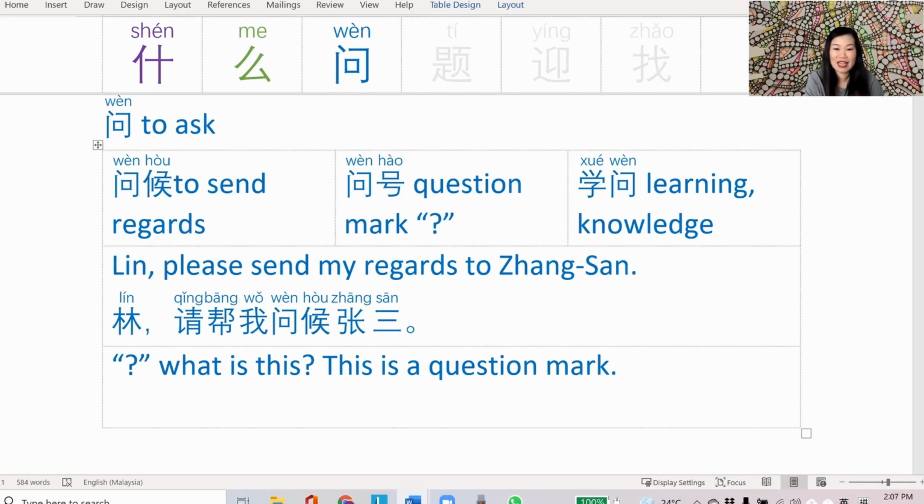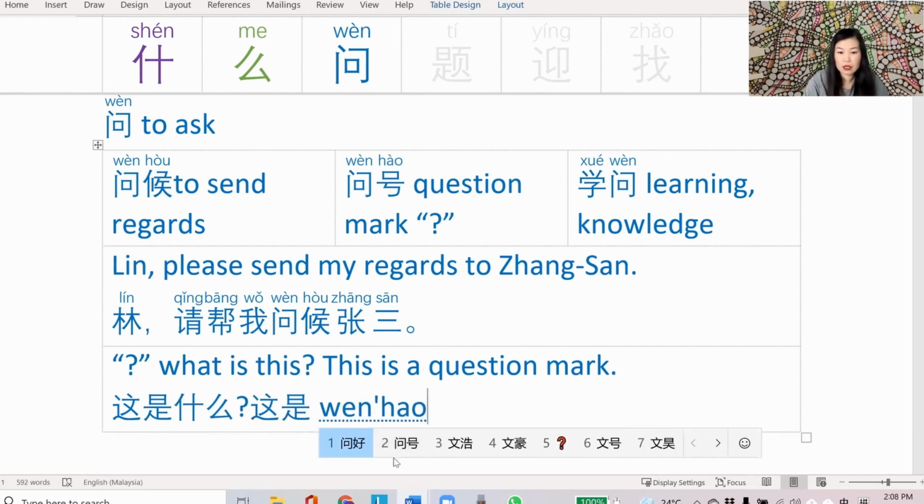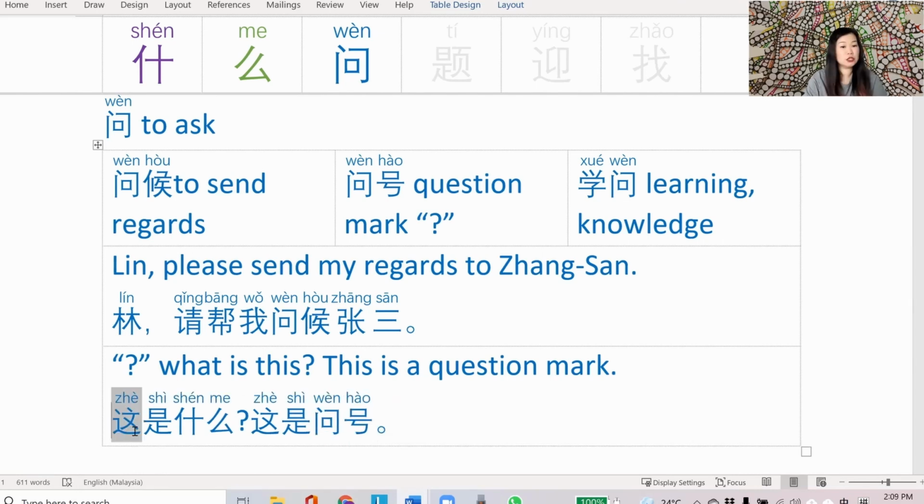Here is a second example. Okay, it's a rather lame sentence, but this is the best I could come up with. What 是什么? This 是字. So 这是什么? This is a question mark. 这是问号. And I have to be careful here. It's this one. 号码的号. 这是什么? 这是问号.